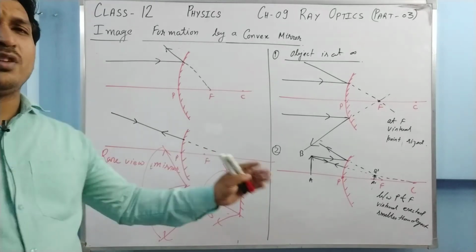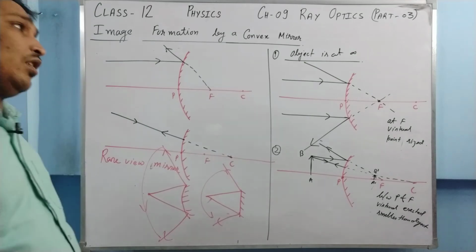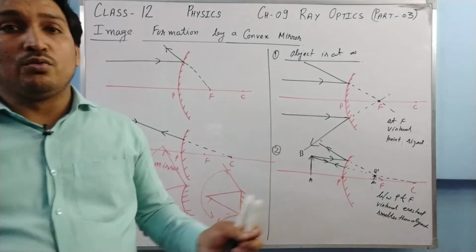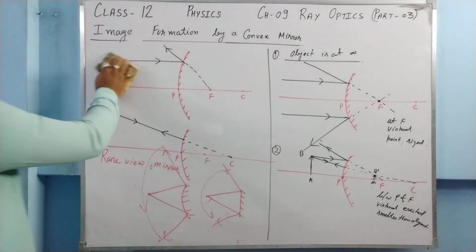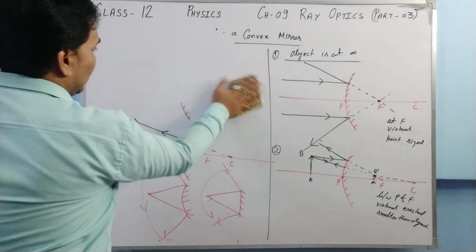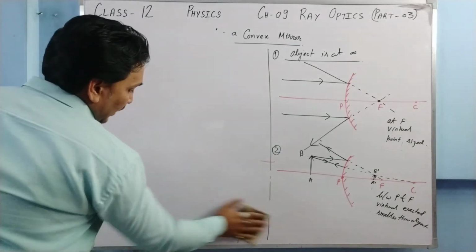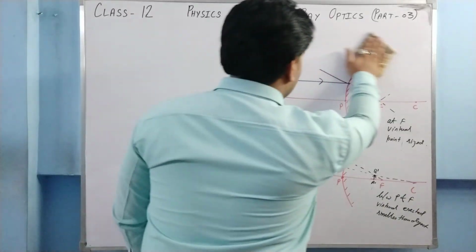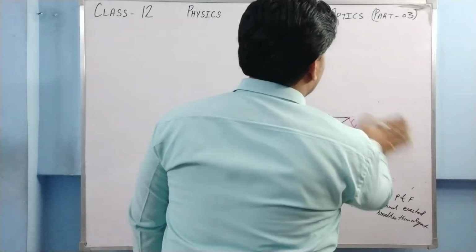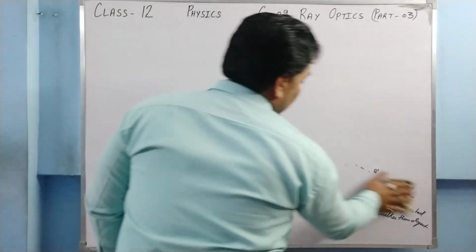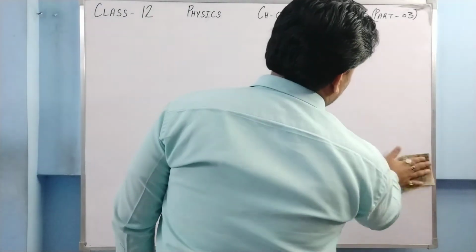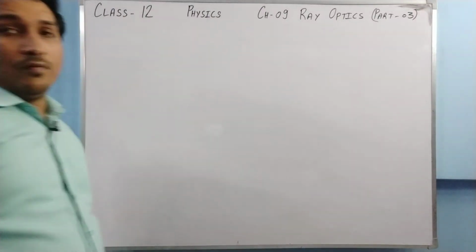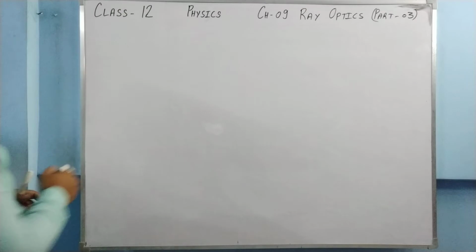So this is all about the ray diagrams. All the ray diagrams I have told you: 6 cases of concave mirror, 2 cases of convex mirror. Now let us move to our next topic, which is very important, and it has been asked in the CBSE board examination as a 5 marks question. This is the mirror formula. We are going to prove that.